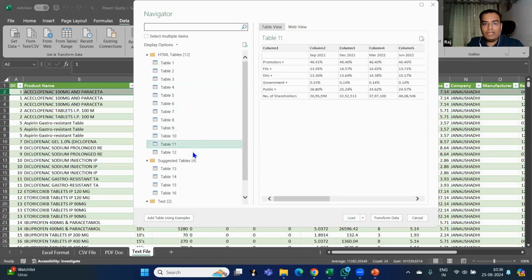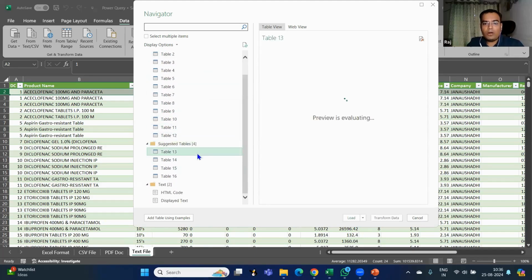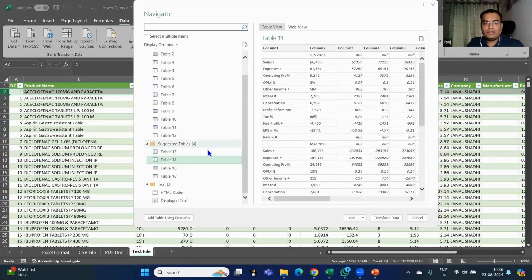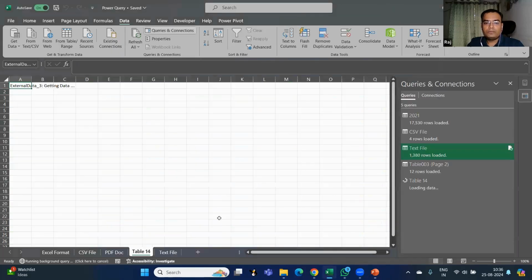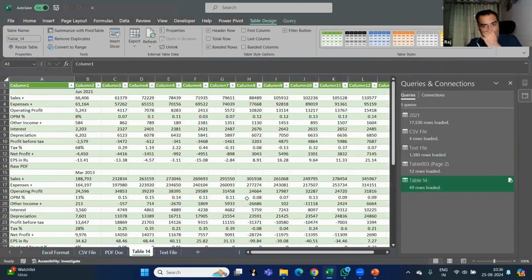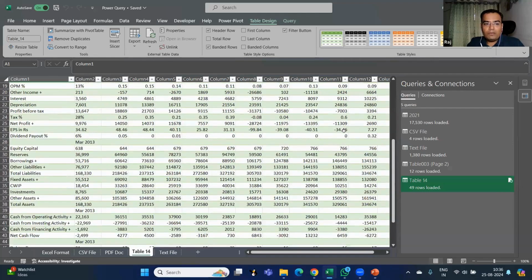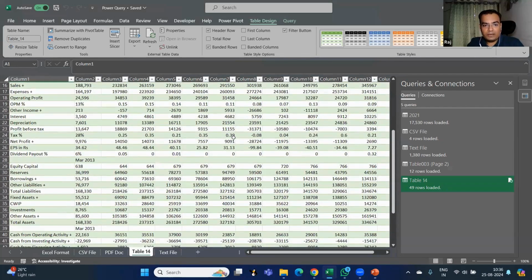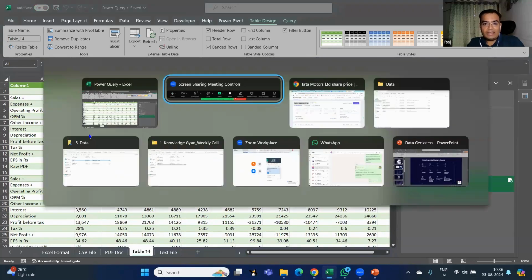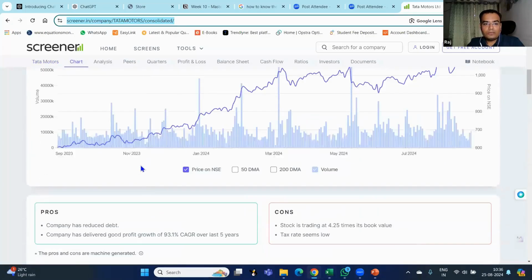So I have various different tables here, and whatever table I want, I can get with just a click. So for example, I want to have this table. All I need to do is select the table and press on load. So the table will be loaded. Can you see this? This is a perfect way of getting your data from a website. This is a very, very powerful option. The data exactly comes in the same format. If you can see, the format is exactly the same as it shows in my website.